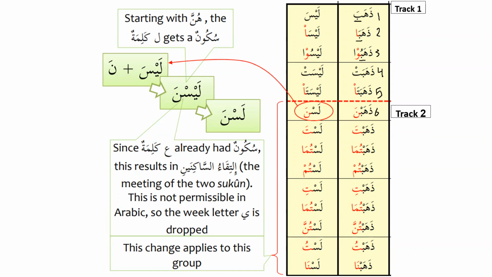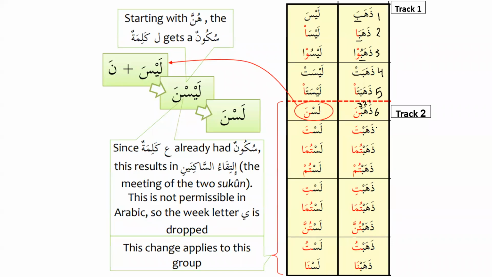So that means from here, the second track of the train has started. So it will be dhahabna. It's not dhahabana, it's dhahabna. So what happened? The first letter is mutaharrik, the second letter is mutaharrik, but the third one has become sakin. So that's why I call it the second track of the train.